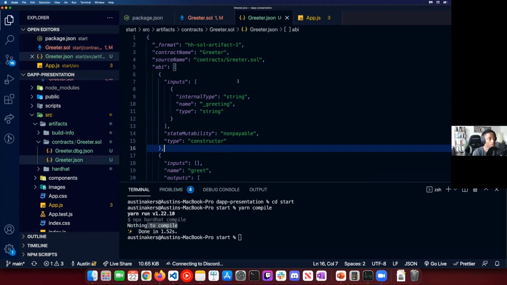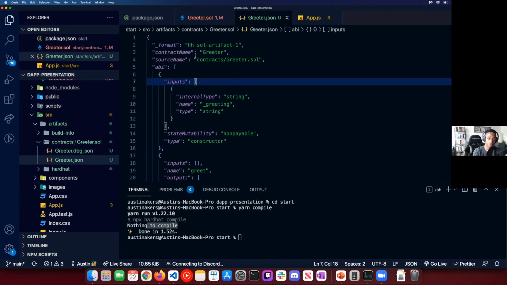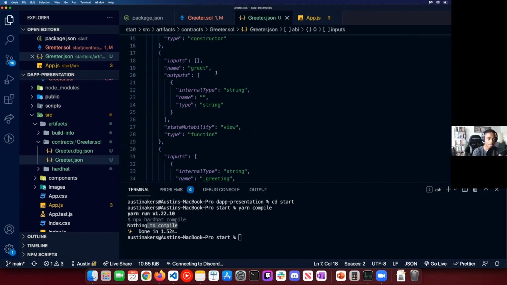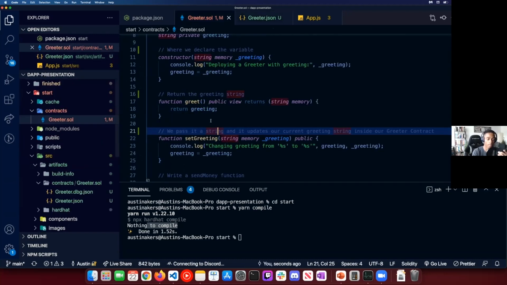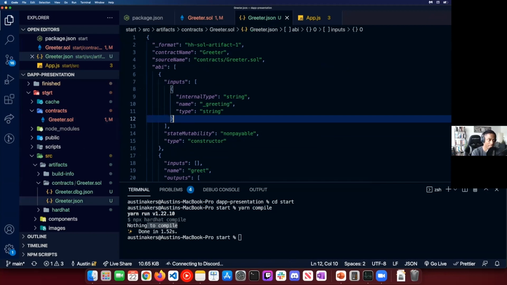This is what we'll be importing into our project to interact with our smart contract as an intermediary. The ABI is essentially an interface that allows us to interact with our smart contract, and we'll be using that for our front end. I kind of think of it like an API, and you'll see why once we import it and start using it.